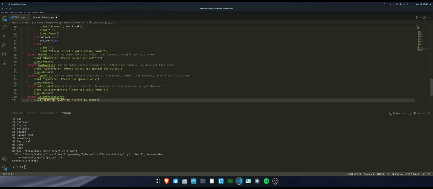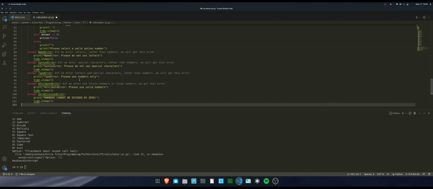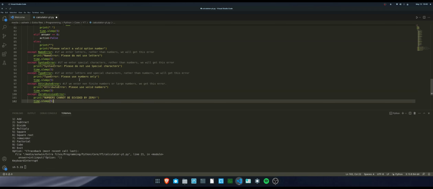Time dot sleep, and for this also time dot sleep. That's all. This is gonna be the last one. Save that in, run it in. Now if we do something like 10, wait, what's going on? I saved it. Why is it going up so fast?